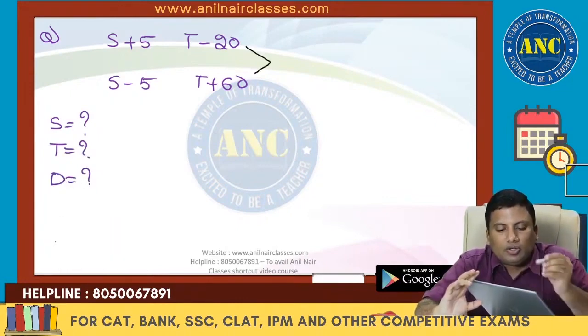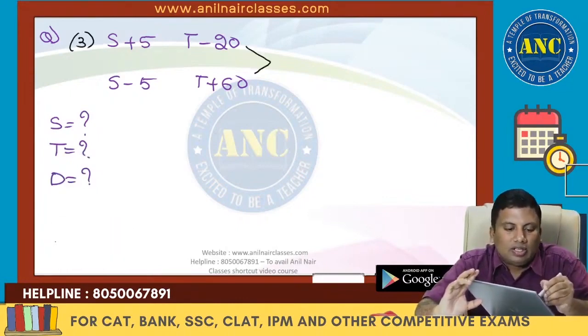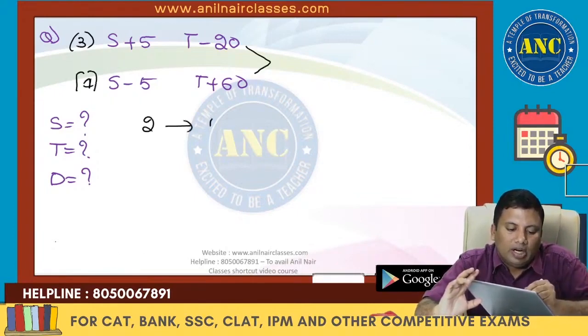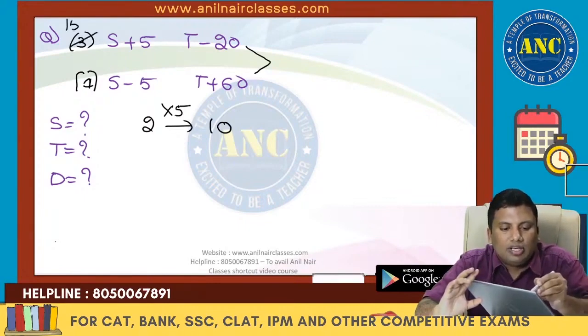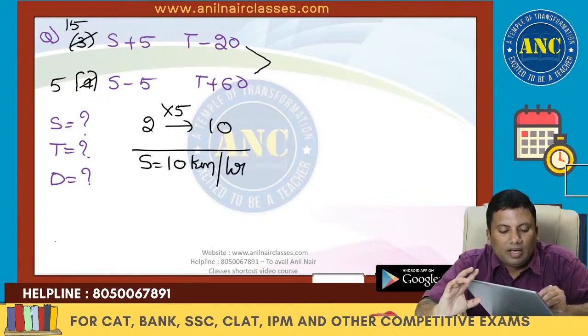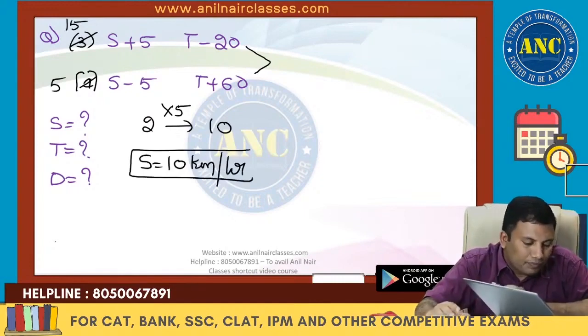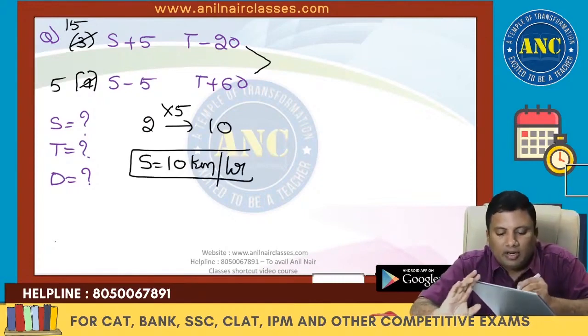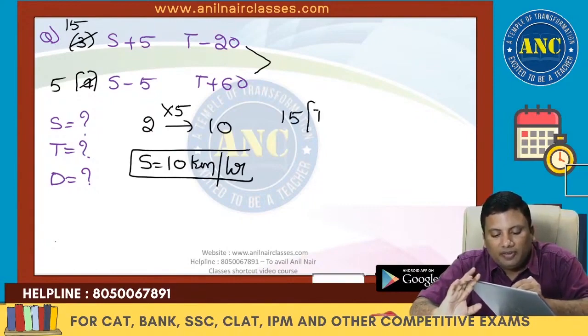Time period ratio is 1 is to 3, so speed ratio is nothing but 3 is to 1. Difference is 2. But according to the question, difference is 10. So it is 5. So this is 15 and it is 5. S plus 5 is 15. S is nothing but 10 kilometers per hour. 10 plus 5, it is 15.